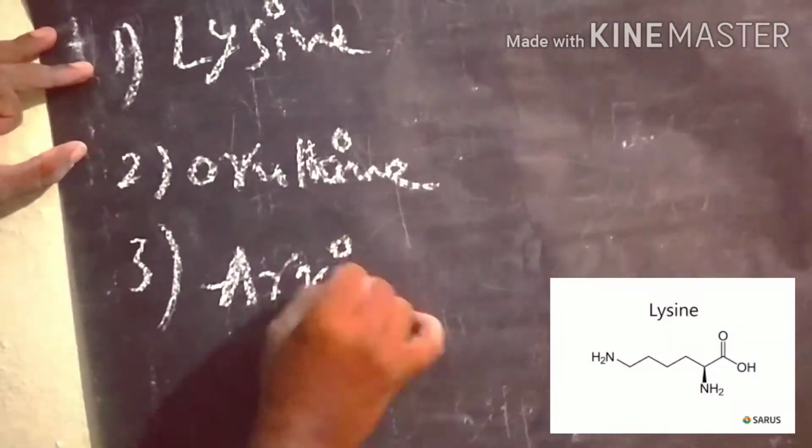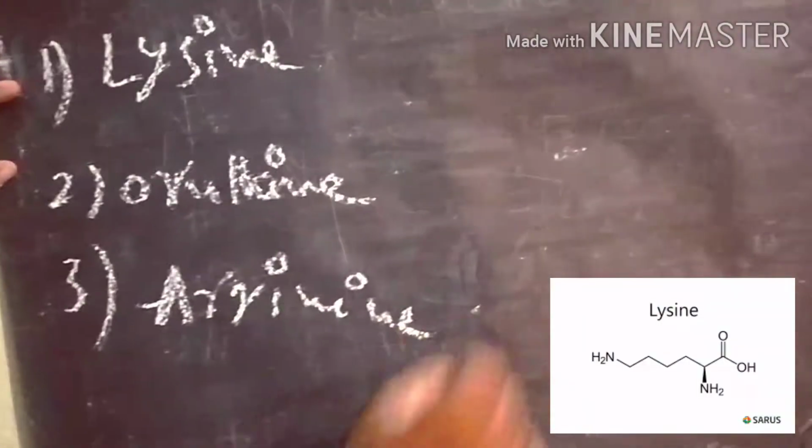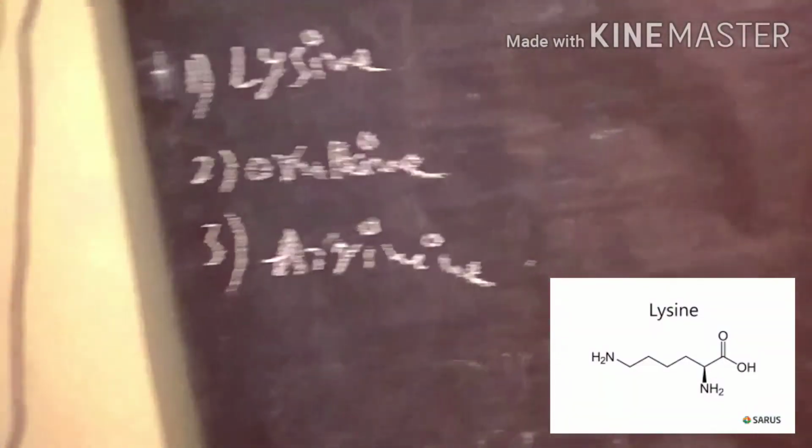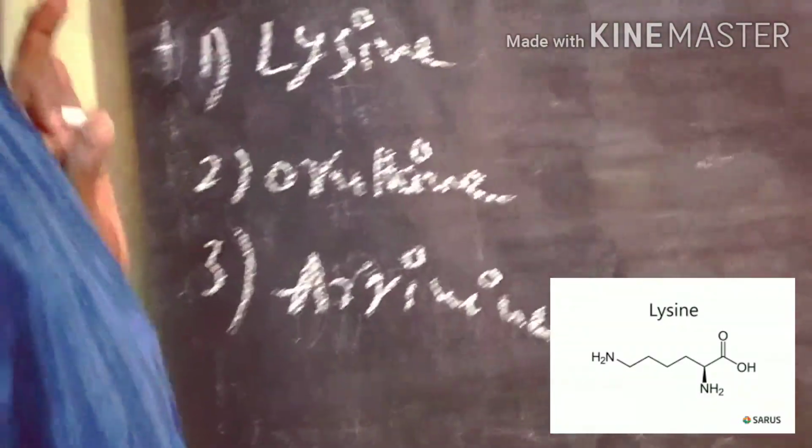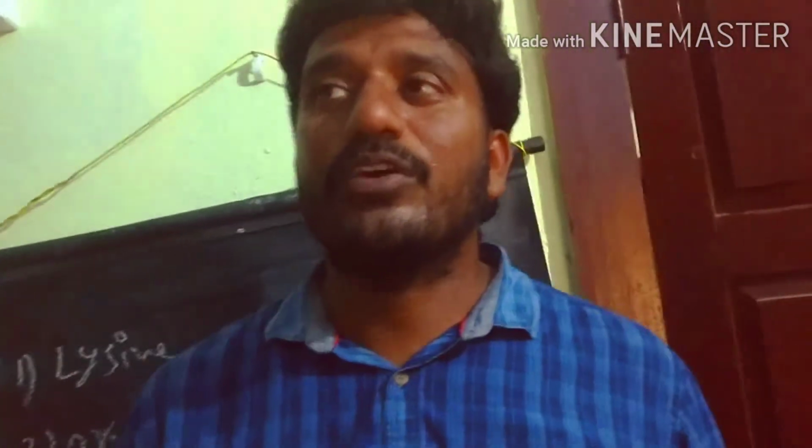Arginine is also one of the essential amino acids. The main difference between acidic amino acids and basic amino acids is that in basic amino acids we have one more amino group present. That's why we call it a basic amino acid.